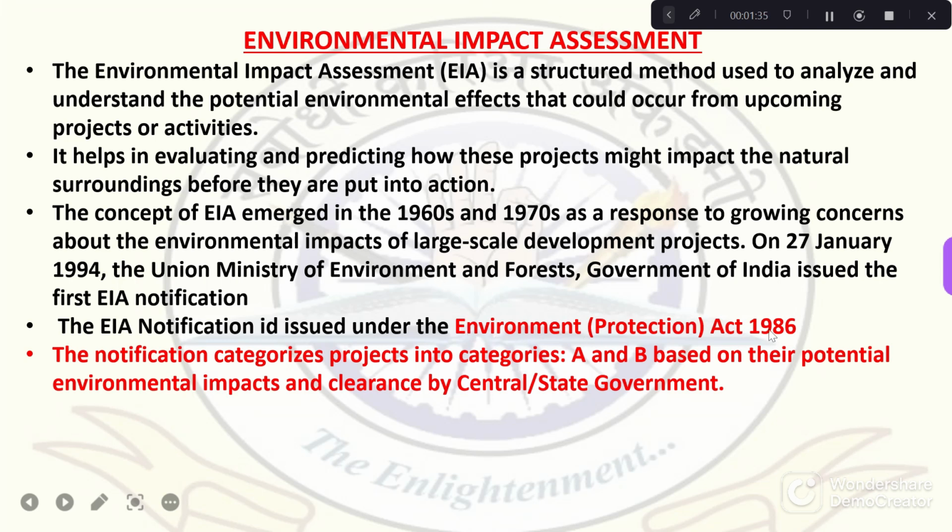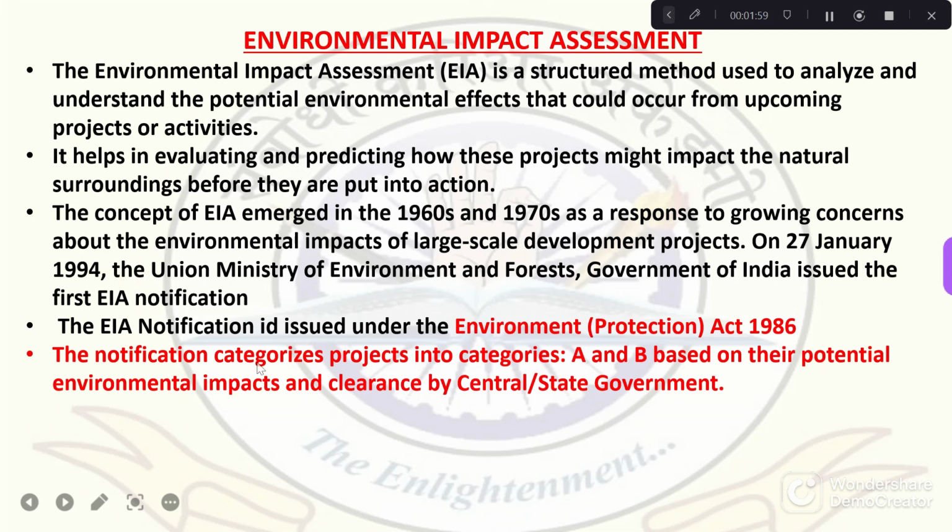Environment Protection Act 1986. According to this act, the environmental impact assessment notification is released for any project. If any project passes the environmental impact assessment, then only that project will get clearance, and then only will it be allowed to continue and be completed.